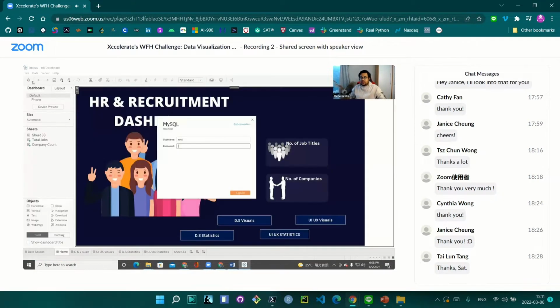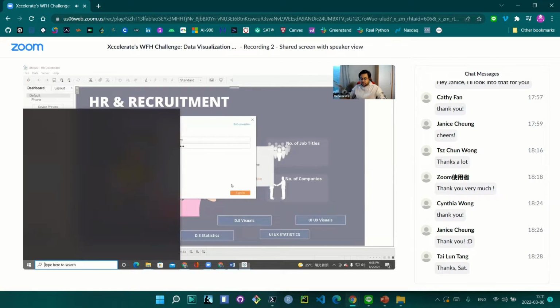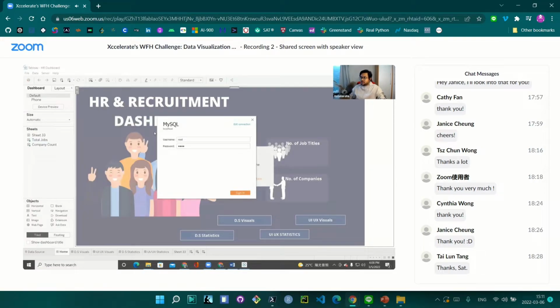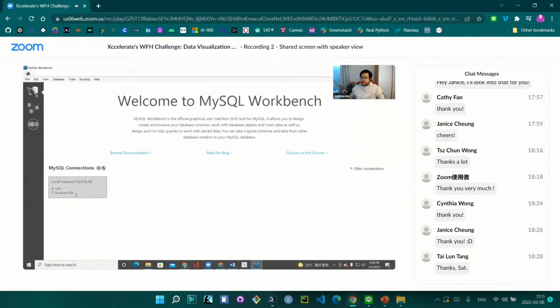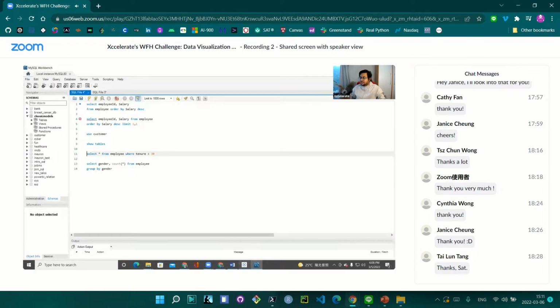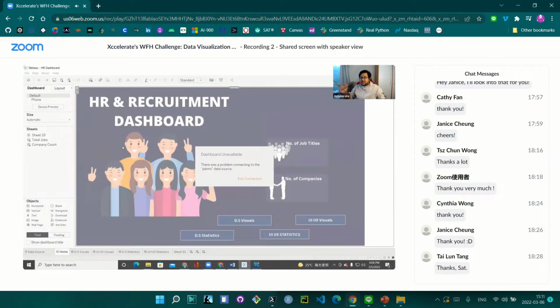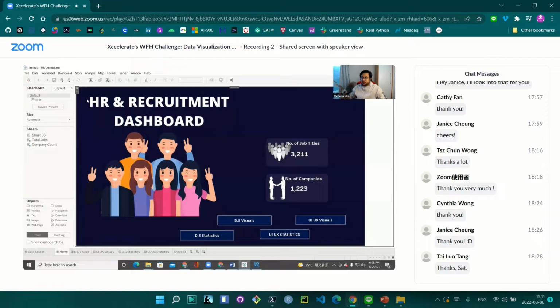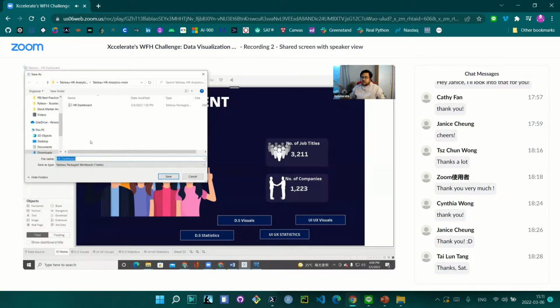For example, this is my Tableau file. This will not work because my MySQL Workbench is not turned on. Simply save your file, and that particular file you have to send as a zip. Just make a zip out of it, and then you can send it to us. It will be saved in two formats, TWB and TWBX. You can use either of them, but TWBX is recommended.